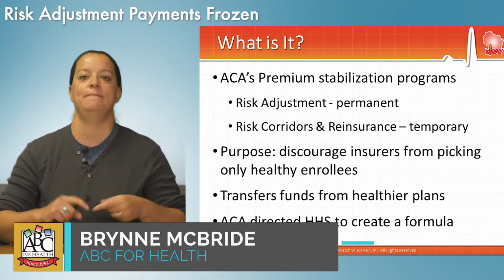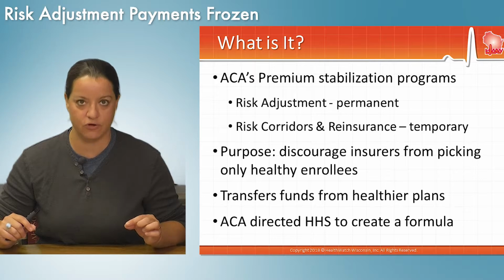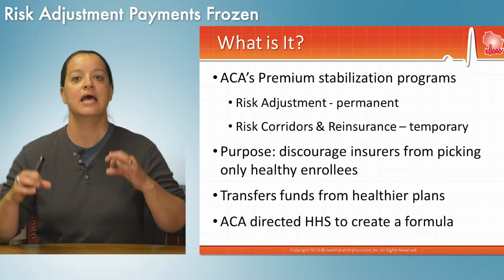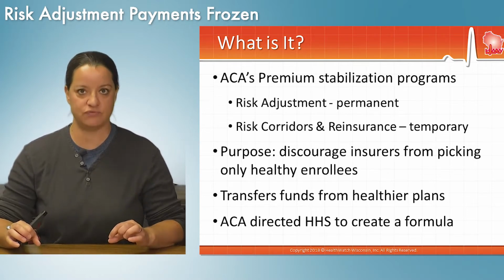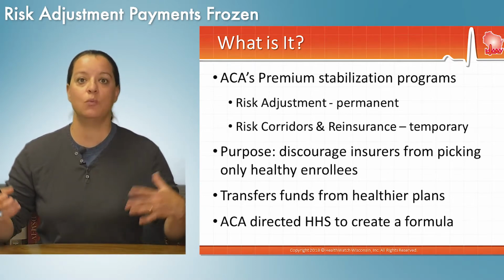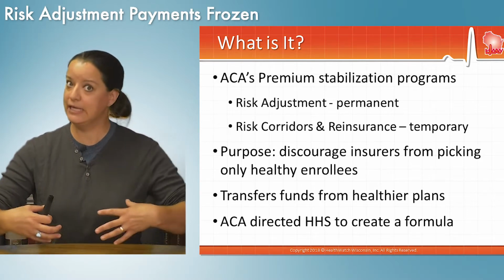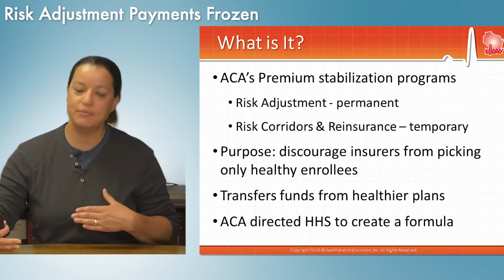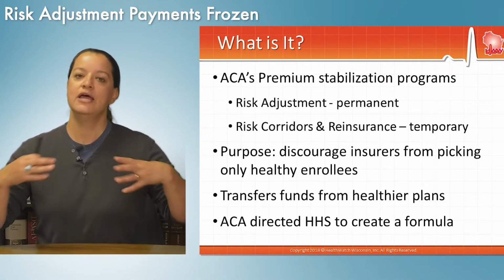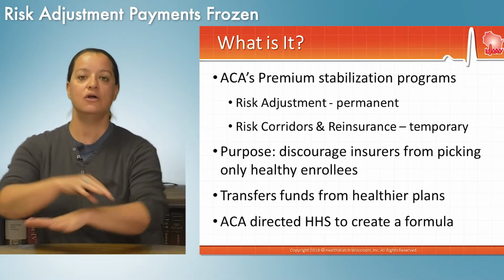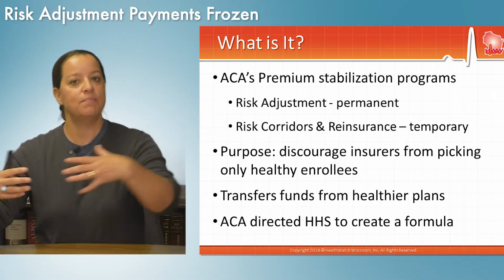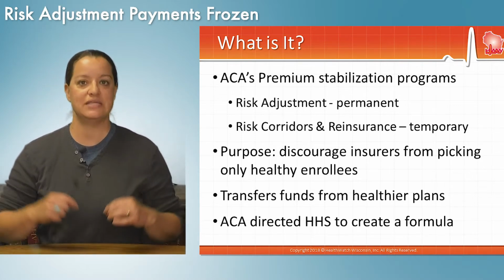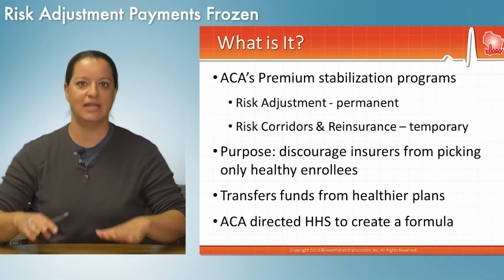Risk adjustment was meant to be permanent as instituted in the Affordable Care Act, whereas risk corridors and reinsurance were temporary programs to help stabilize a brand new population coming into the marketplace for the first time. The realization was that when you have a lot of newly insured people in the Affordable Care Act marketplace, some plans will have a sicker risk pool, some insurance plans will have a healthier risk pool. There was meant to be a balancing among those plans to compensate the plans that were a little bit sicker or had higher risk. Risk adjustment was one of the ways that plans would pay other plans to balance risk.